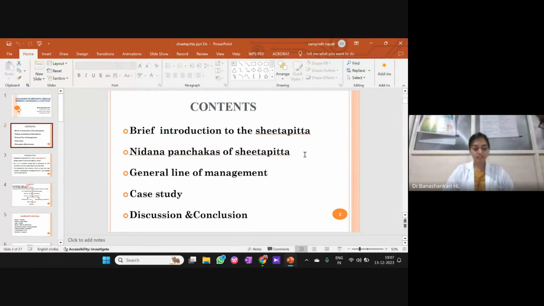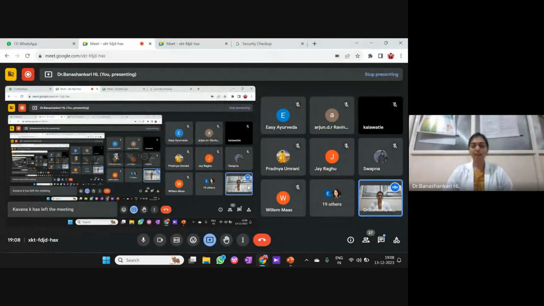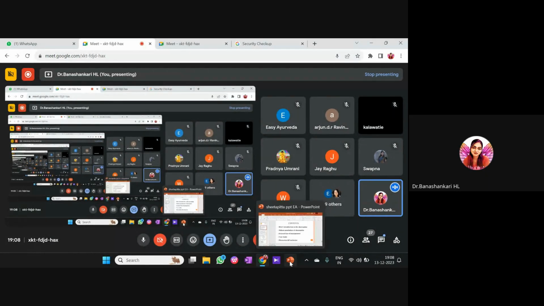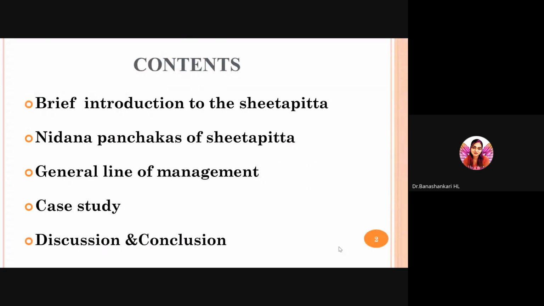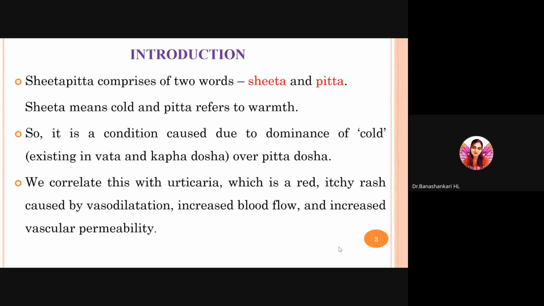Sheethapitta, the word, if we split it into two, is Sheetha and Pitta. Sheetha means cold, and Pitta can be referred to as warm. So it is a condition caused due to dominance of cold, which is attributed to Vata and Kapha dosha, or Pitta dosha. We correlate this with urticaria, which is a red, itchy rash caused by vasodilation, increased blood flow, and increased vascular permeability. Now let's see what Ayurveda says.